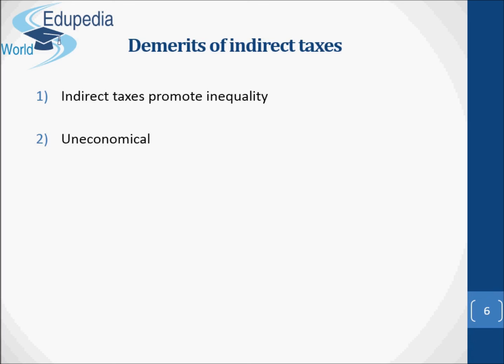Uneconomical. Indirect taxes involve high costs of collecting them. To raise desired levels of public revenues, taxes should be collected from millions of people. Element of uncertainty. Indirect taxes are extremely uncertain. The revenue accrued to the government from indirect taxes cannot be estimated accurately.